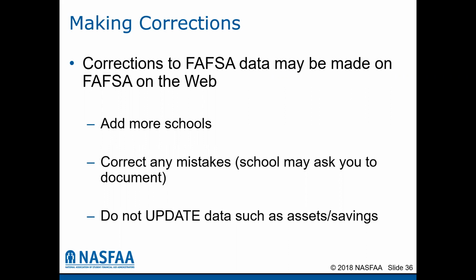But please keep in mind, you cannot update information on the FAFSA, such as assets and savings. It is captured at the point in time in which you submitted the FAFSA form. So if you go back to the question on cash savings and checking, for example, if you have an extra $2,000 in your account that is going to be used to pay off your credit card, do that before you submit the FAFSA so that you can say that on this date and time, you've captured what you have in cash savings and your assets, because those are not updatable. They're correctable if you can document that you made a mistake, but they are not updatable.